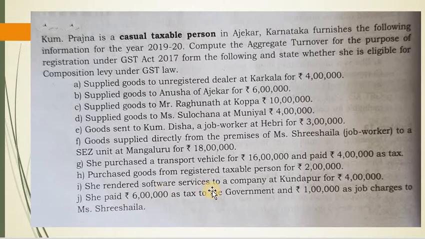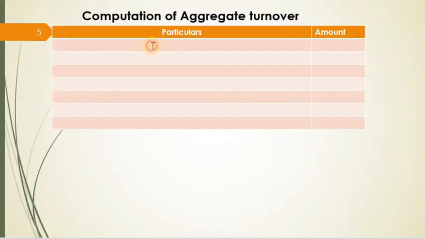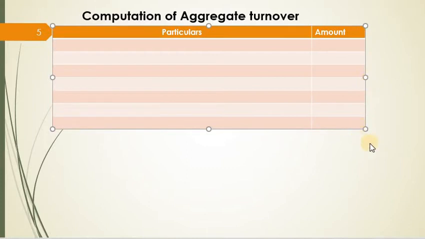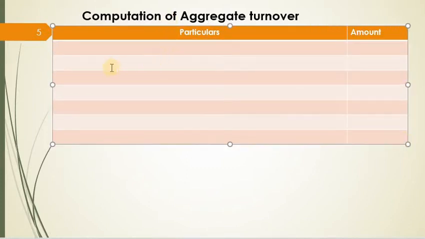Then she rendered software service to a company. Yes, it should be included. Then she paid 6 lakh as tax to the government and 1 lakh as job charges to Ms. Sri Shaila. So tax paid to the government and 1 lakh as job charges should not be included in the aggregate turnover. So let us calculate aggregate turnover of Kumari Pradnya one by one. So this is the format. Let's calculate one by one.